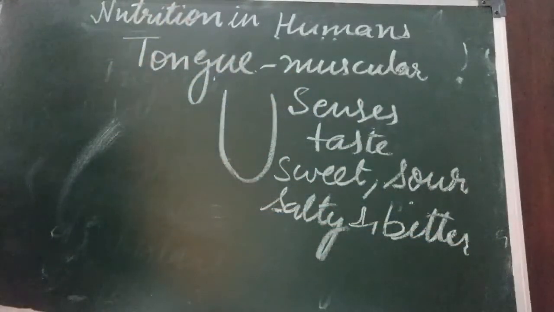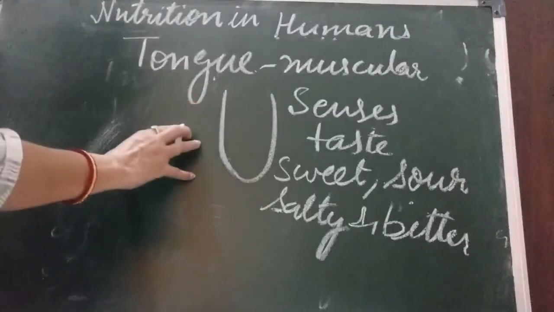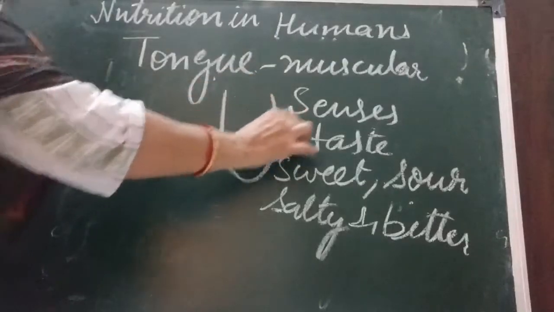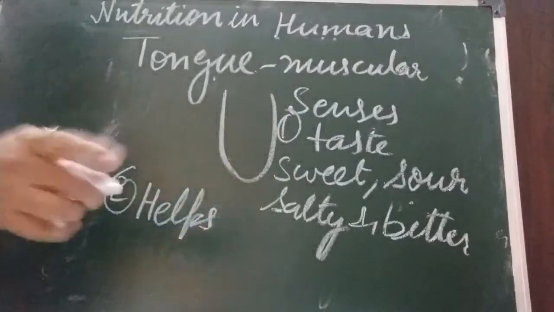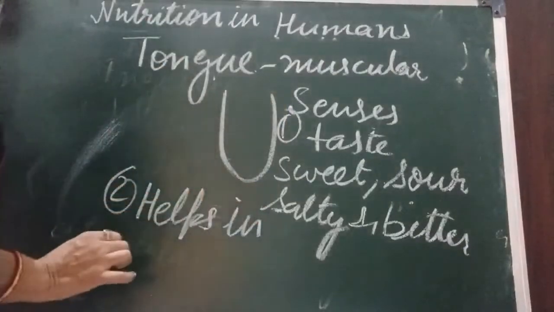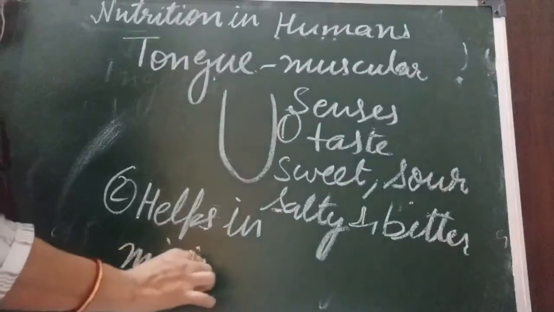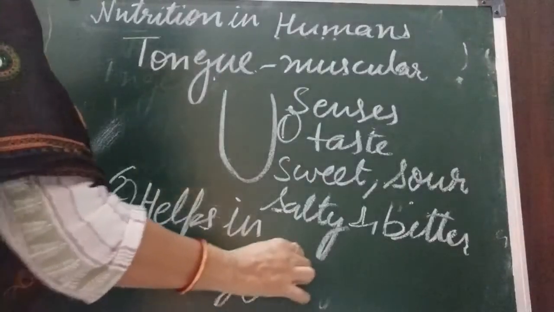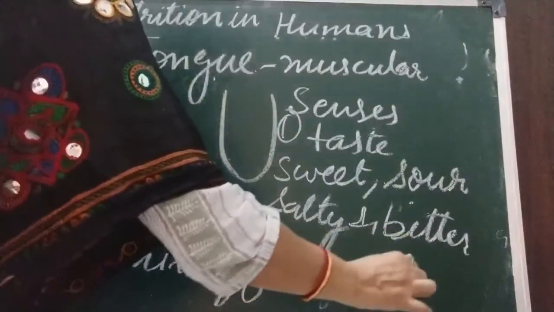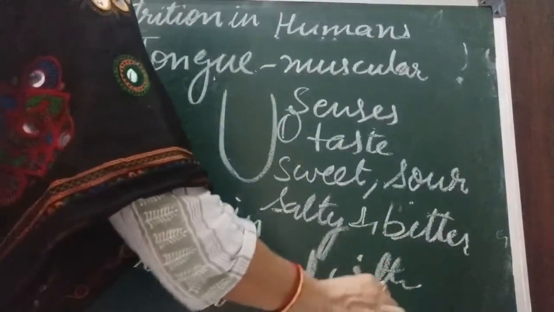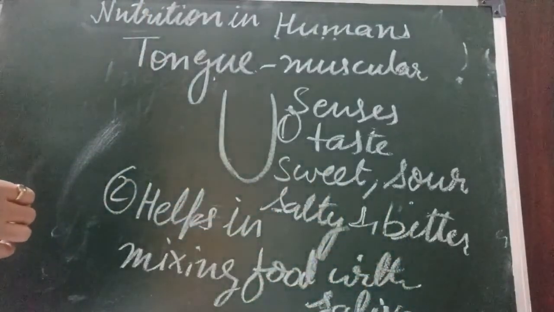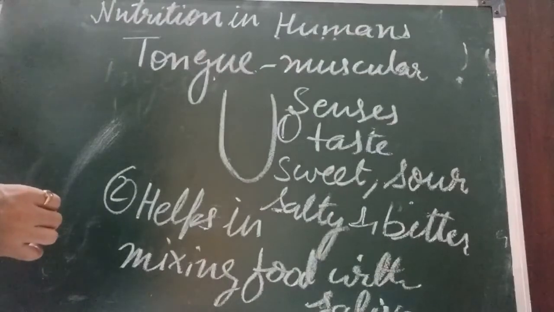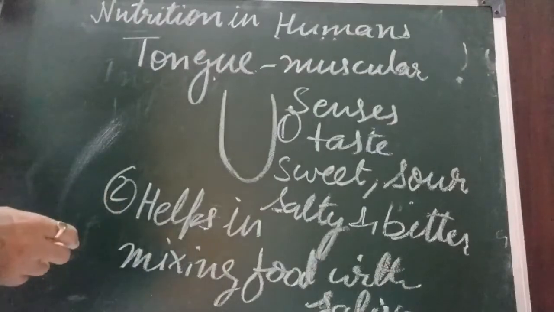So what is the function of this tongue? It is a muscular organ. It senses taste, and second, it helps in mixing food with saliva. Is this clear? This helps in mixing food with saliva so that it makes the swallowing easy.